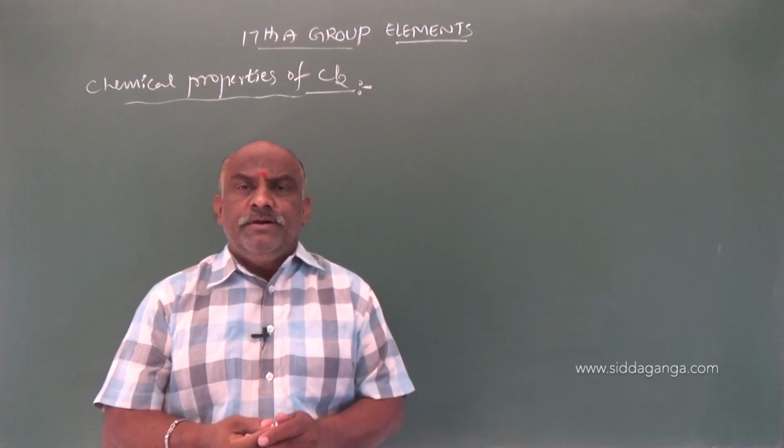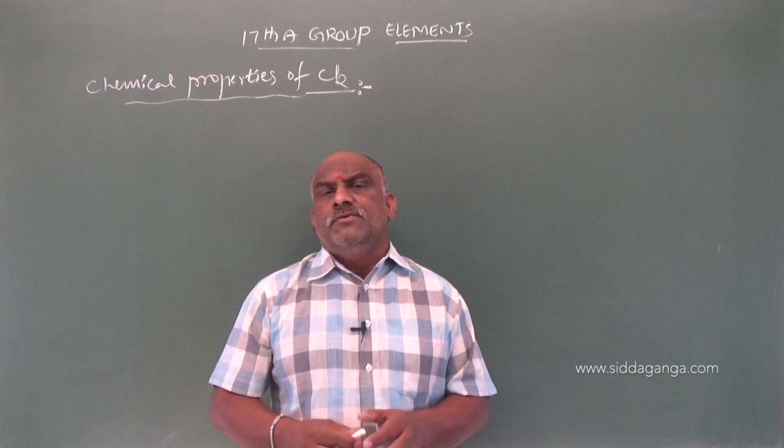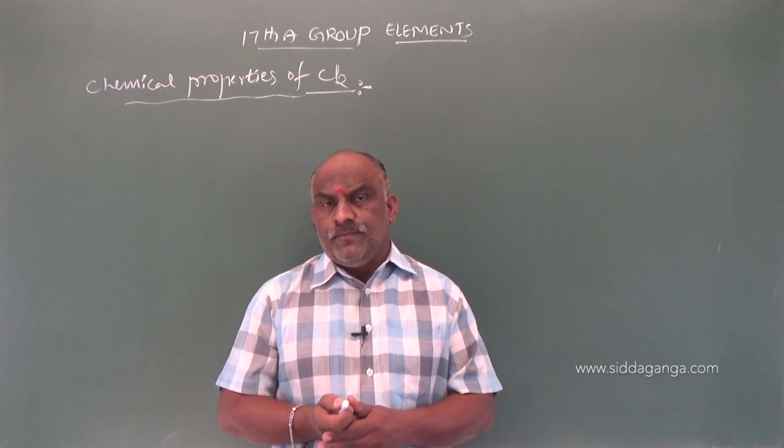Total 9 chemical properties are there. Here some chemical properties are very important from a competitive point of view.